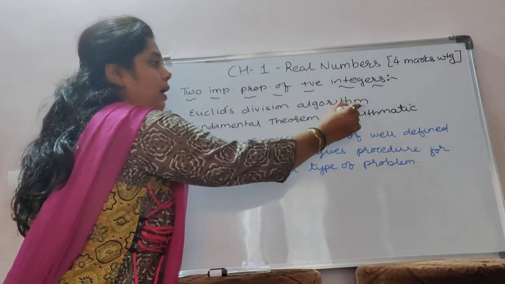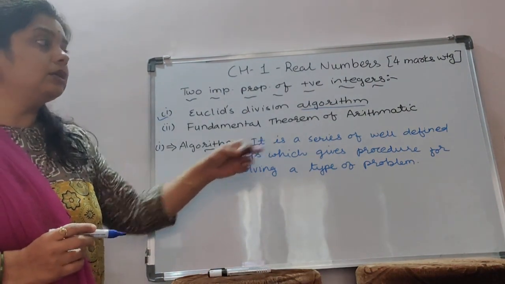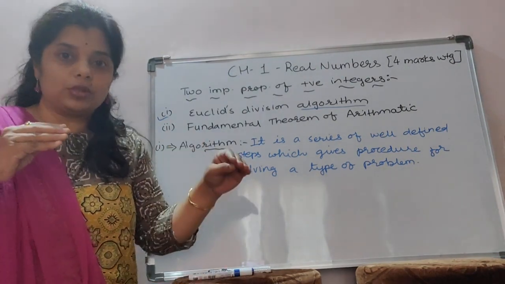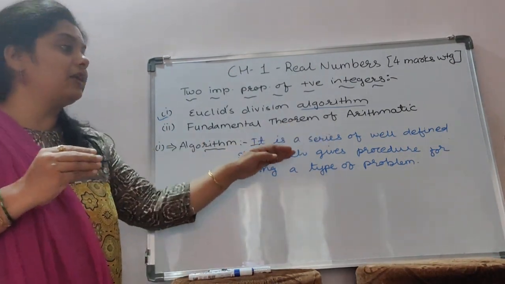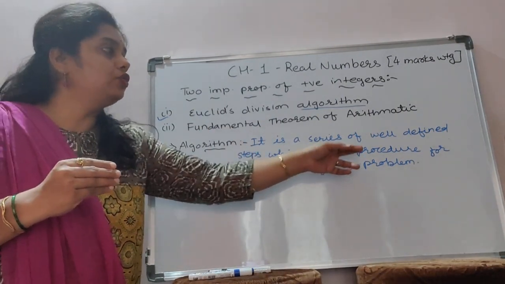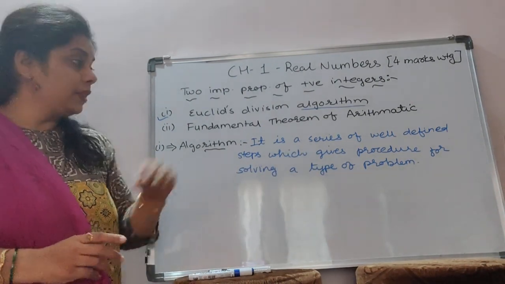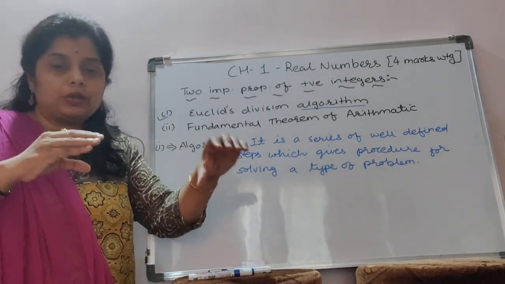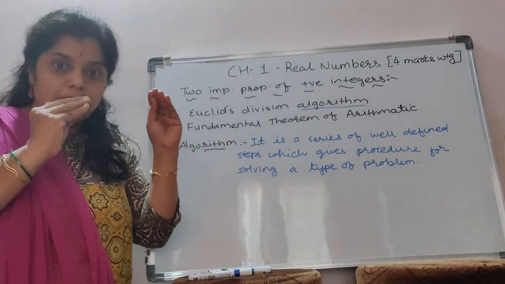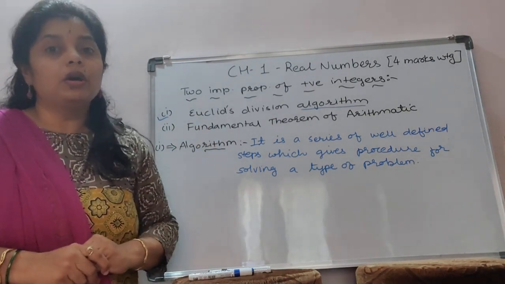So what do you mean by algorithm? What is its meaning? An algorithm is a series of well-defined steps. Series means sequence. A series of well-defined steps which gives a procedure or method for solving a type of problem. It means it is a systematic sequence or series which provides one main method. By that method we can solve our problem.